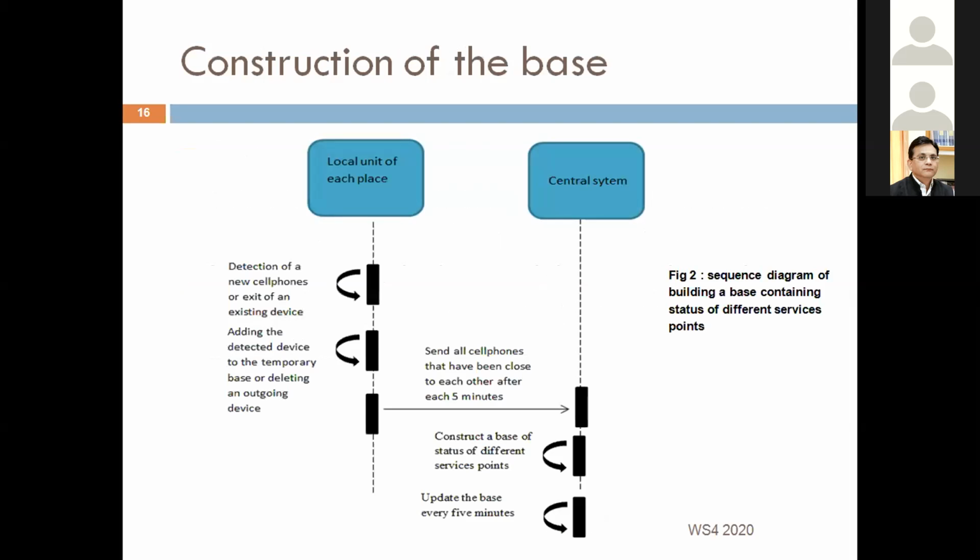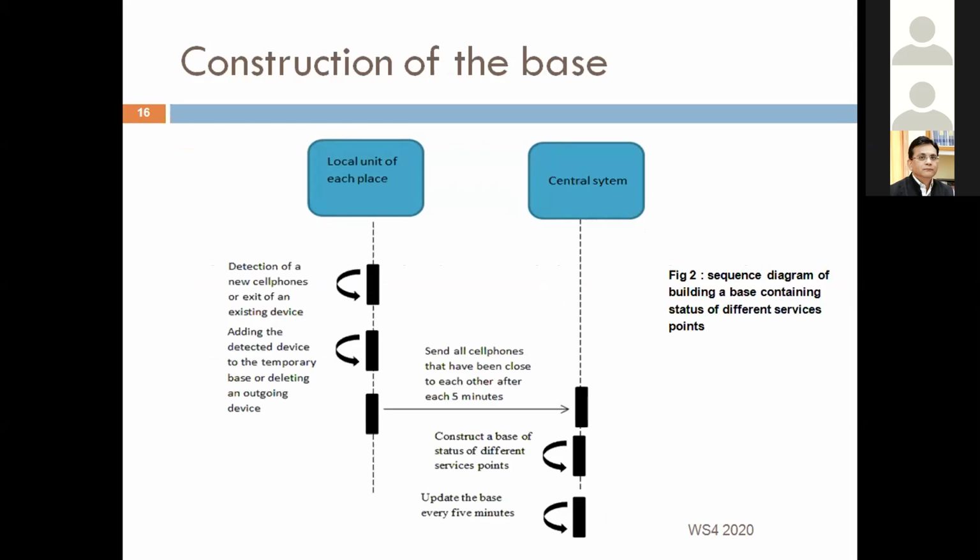We first locate places in the city where the density of people is high, such as points of services. So we locate all banks, different supermarkets, Wafa Cash, and other services.